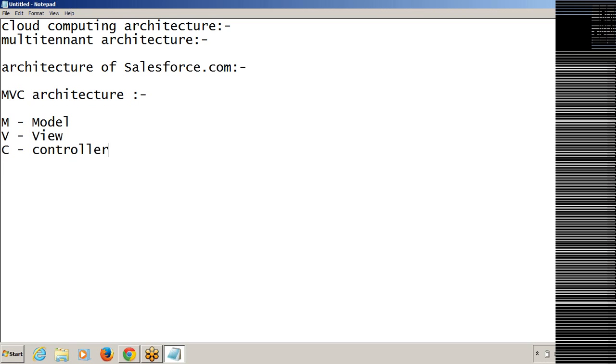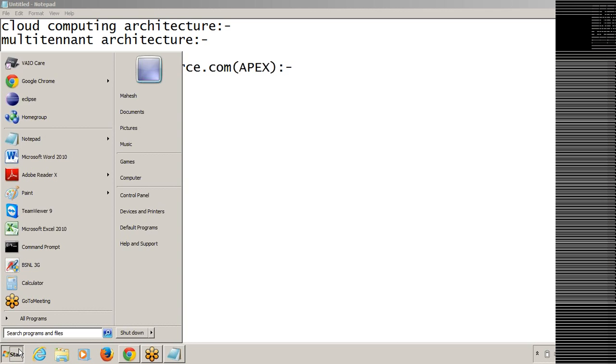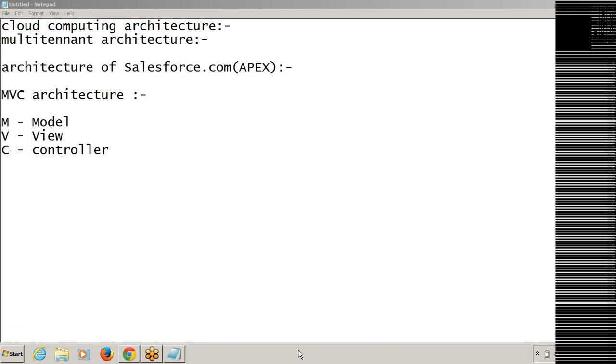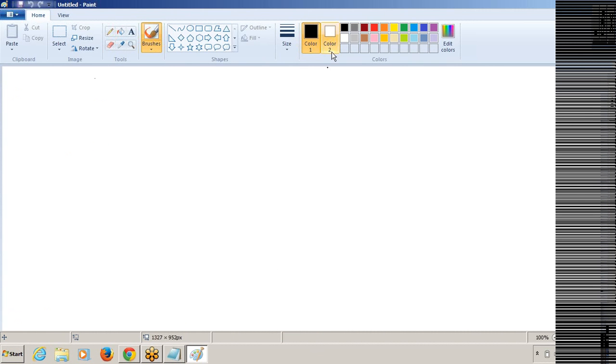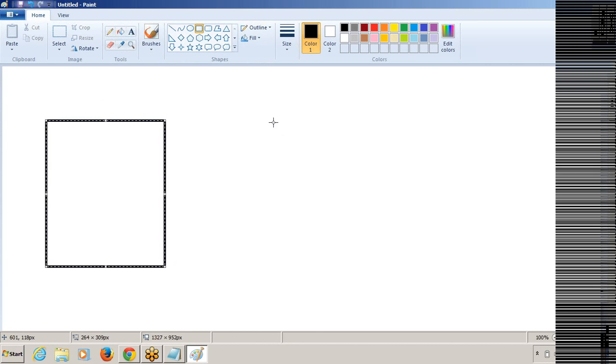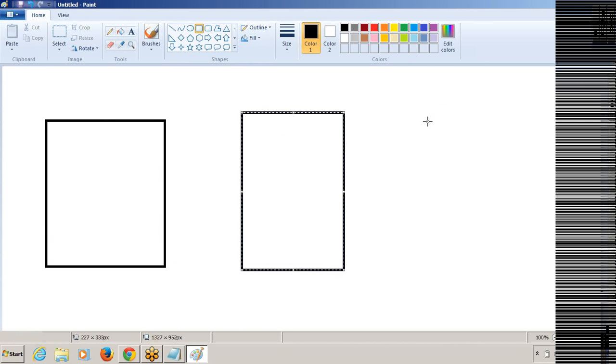In the same way, our Apex programming language, the Salesforce.com programming language, is also working on MVC architecture only. So model, view, and controller are different components. It is a view part, it is a controller, and finally it is the model.